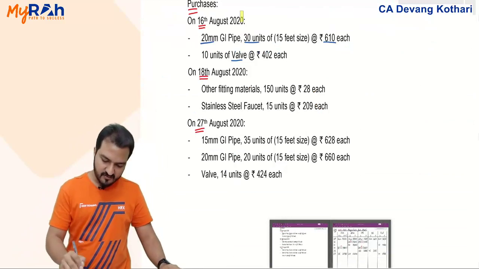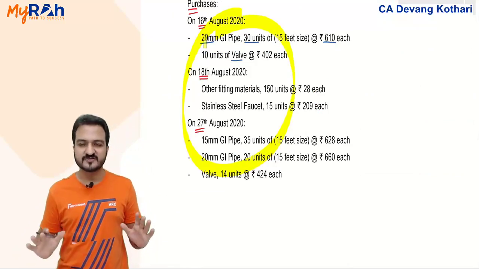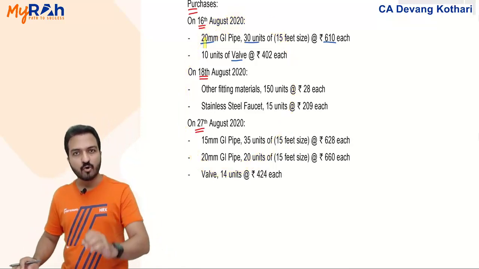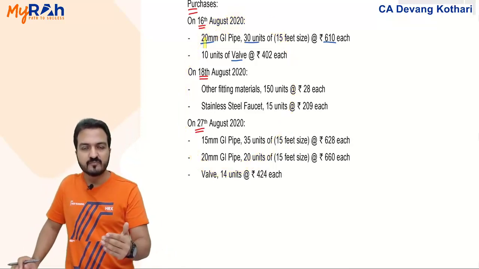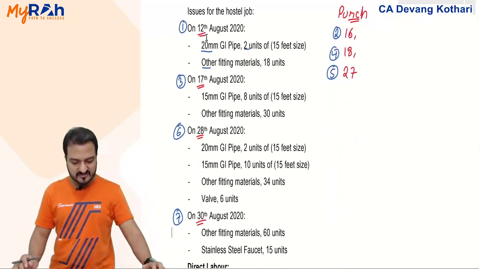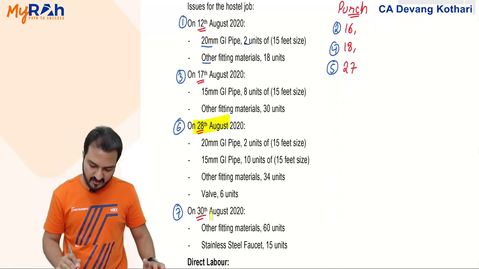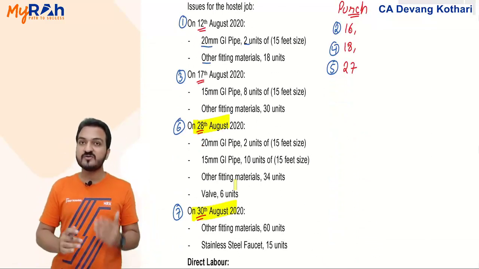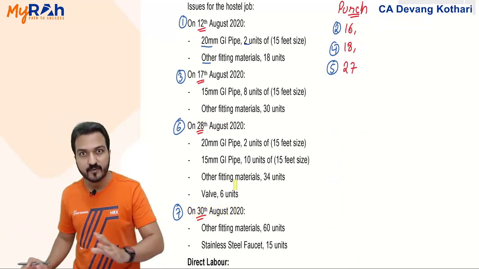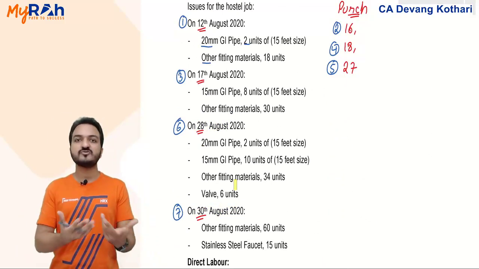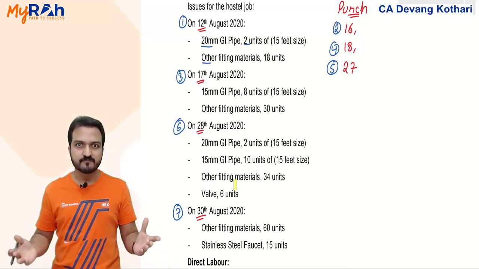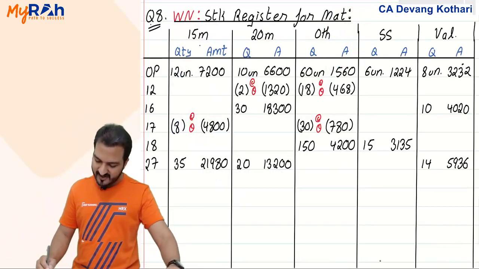So now with that, this completes all my purchases. Now if this completes all my purchases, meaning whatever issues are done now, the rate will remain the same. Still there are 2 days where materials are issued, on 28th August and on 30th August. Both these days material issues are there, but now if no more purchases are done, then my issue price will remain the same. That is the speciality about the weighted average method.